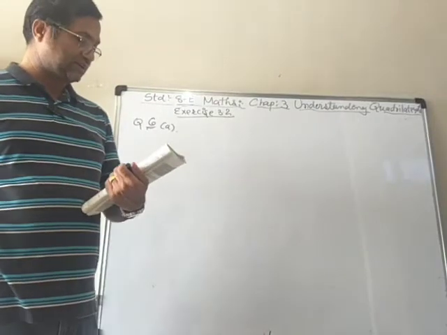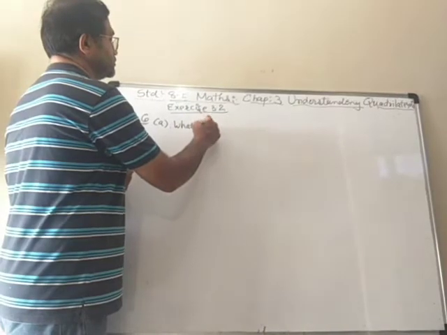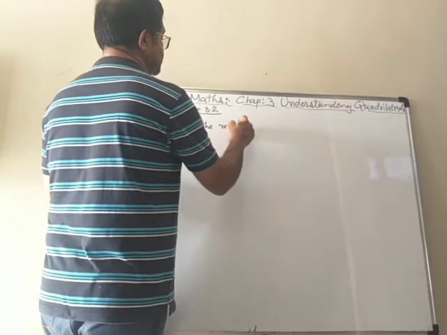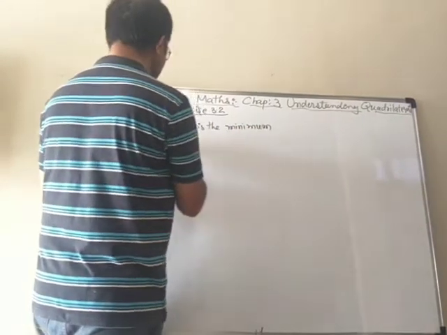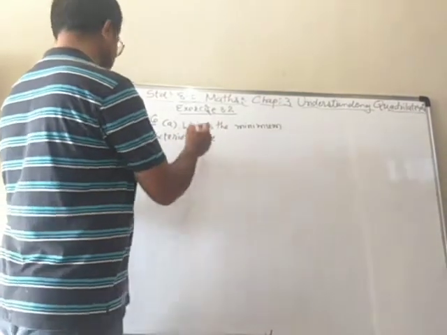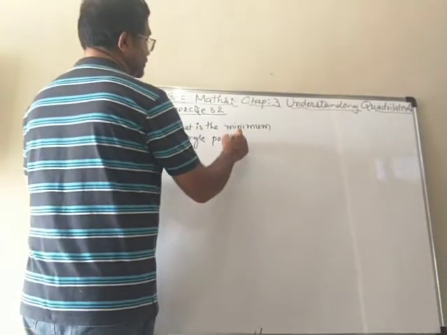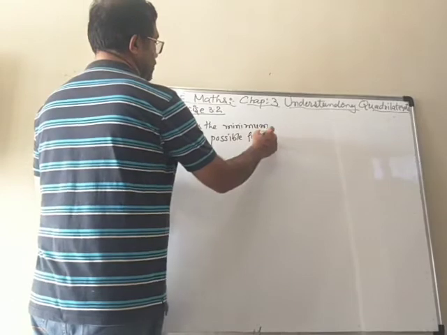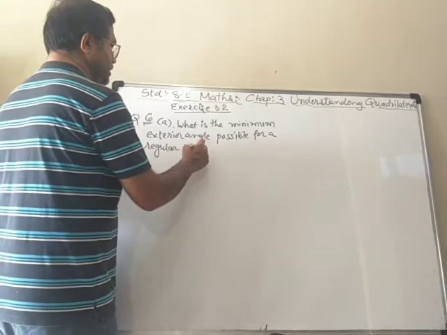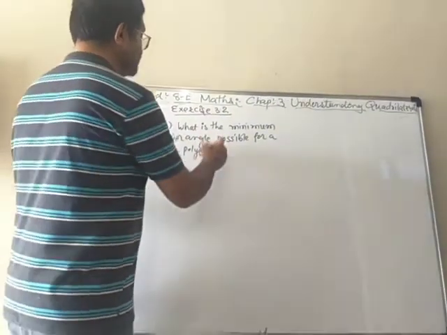So, question number 6. In A, it says: what is the minimum exterior angle possible for a regular polygon, and why?